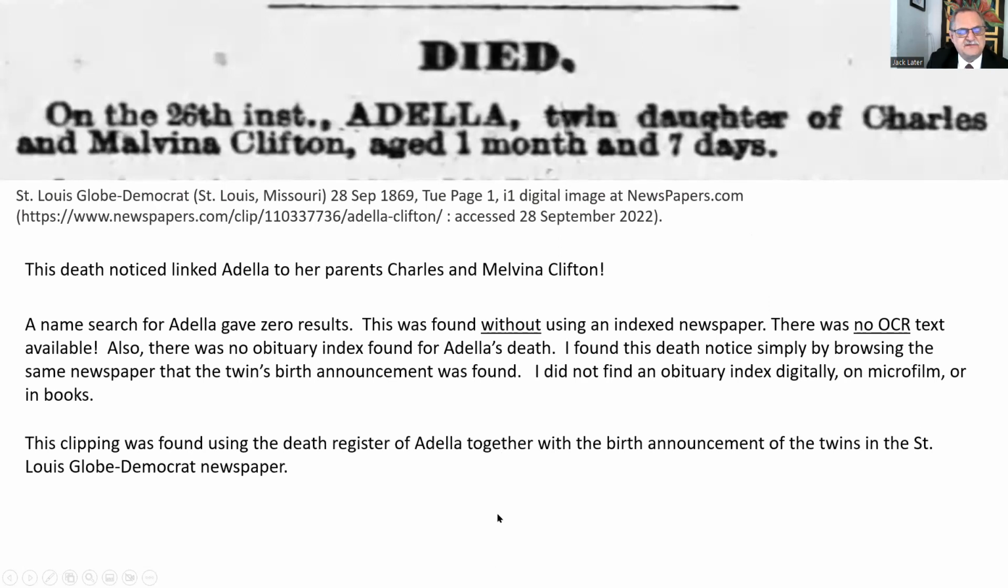This clipping was found using the death register of Adela with the birth announcement of the twins in the St. Louis Globe Democrat newspaper, using the browse feature in newspapers.com.